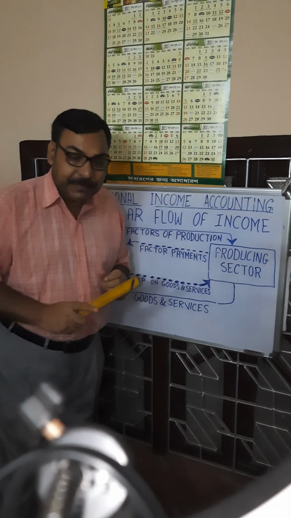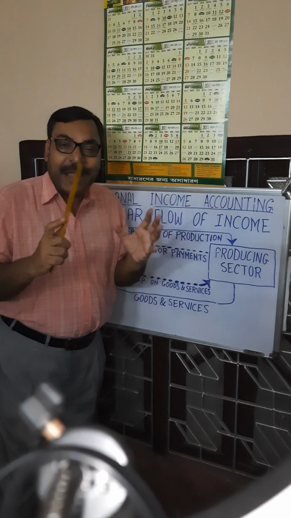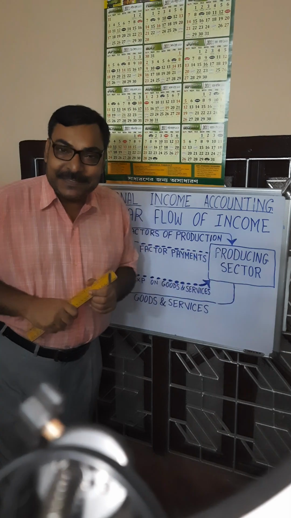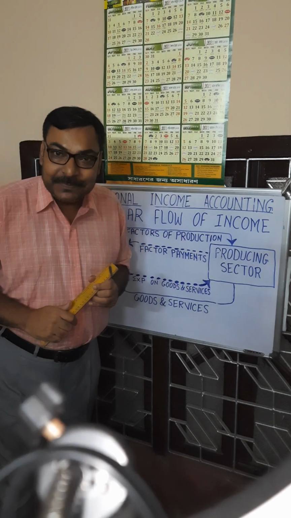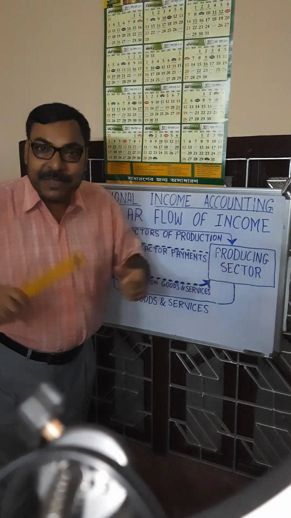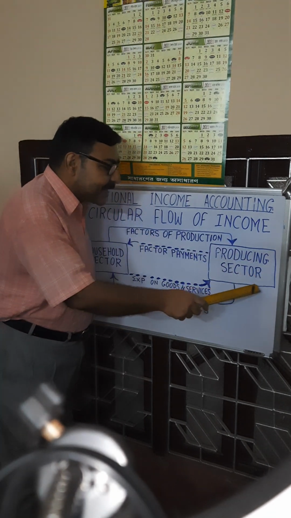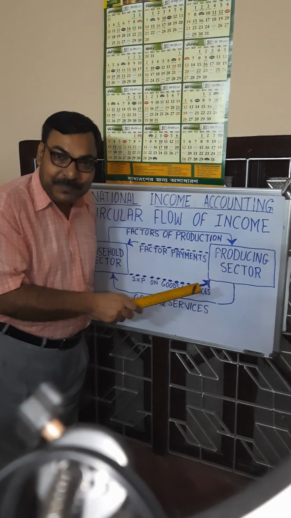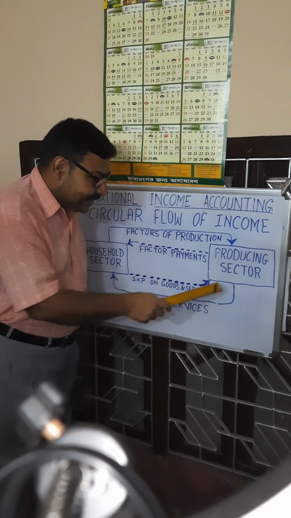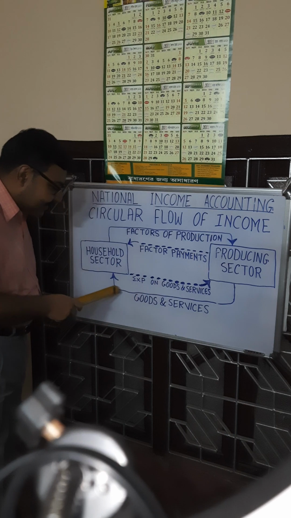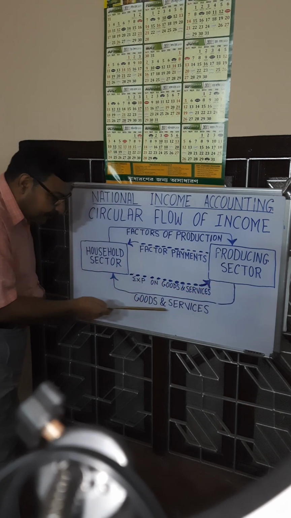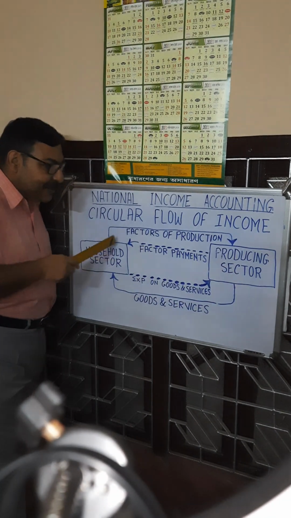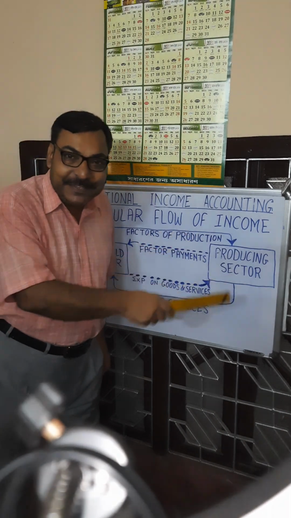Producing sector, or farms, with the help of these factors of production, produces different types of goods and services to meet the demands of the people, to meet the demands of the households. For whom are they producing? They are producing for household sector. So there is a flow of goods and services from producing sector to household sector. So in this way, a circular flow completes.